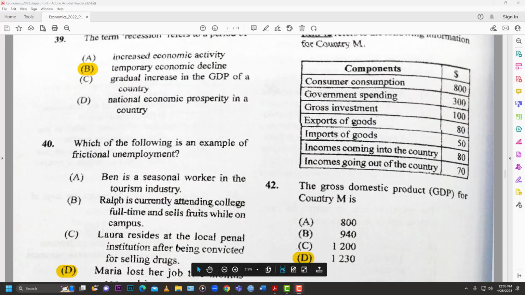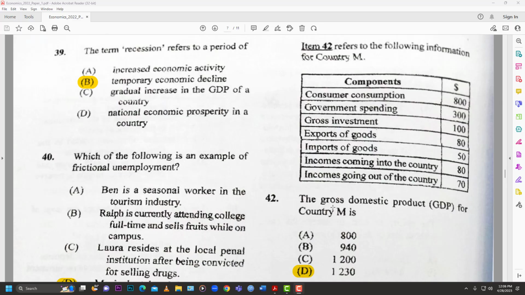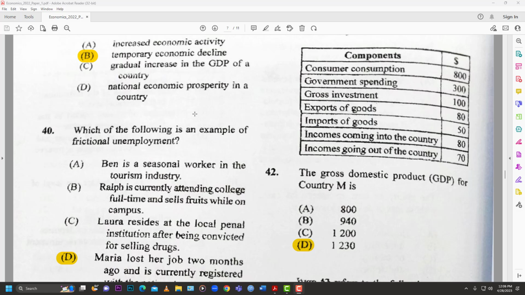So the best answer here is D, 1230, right? 1230, I think. So that's what it is in thousands. So we have 1,230. So that's just hypothetical, of course. So how we came to this? Now, for this one, you simply need to ignore the incomes that is going out of the country.